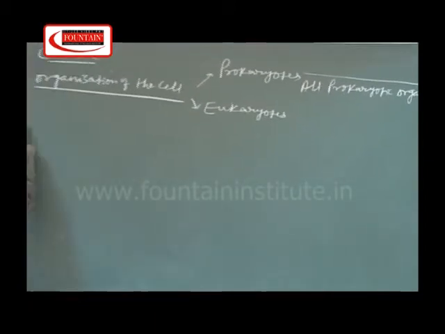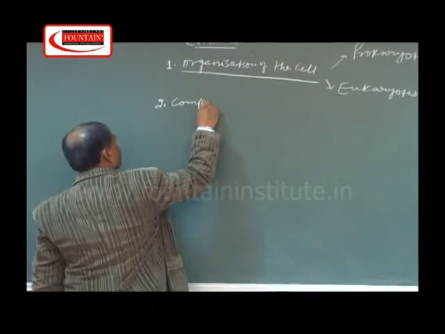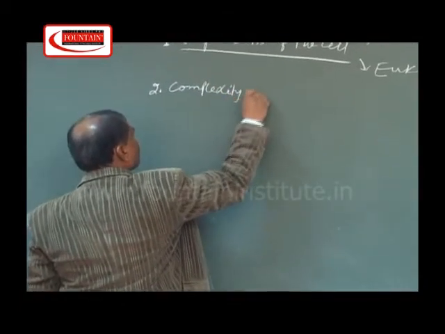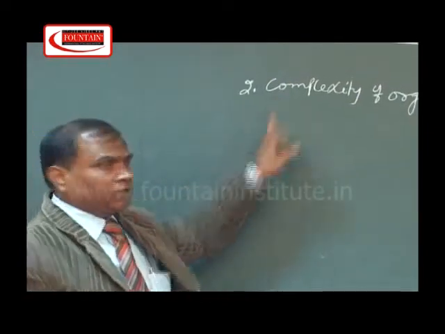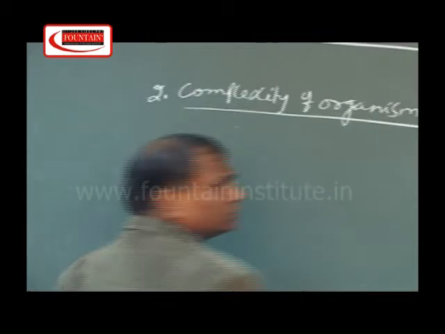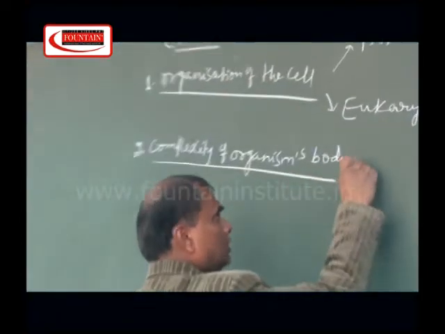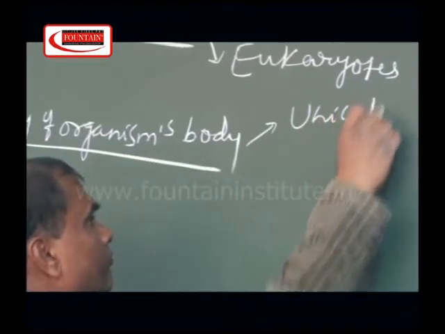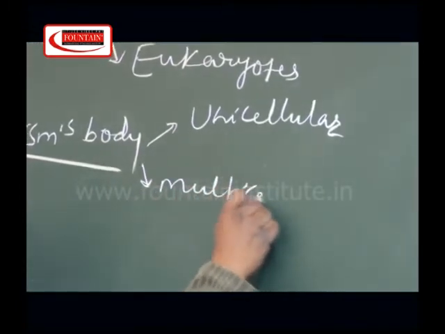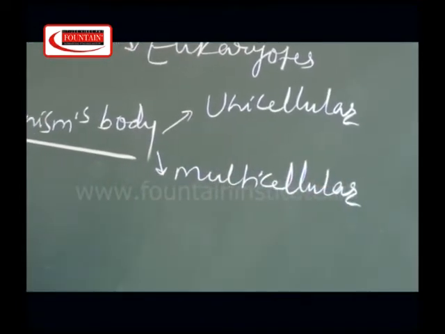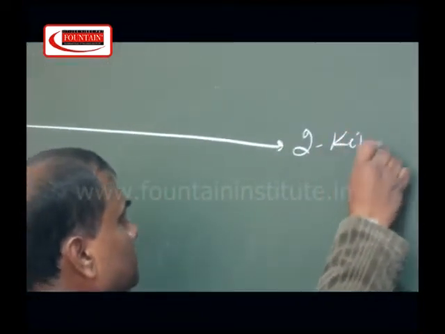The second criteria was complexity of organism's body. Whittaker's second criteria was complexity of organism's body. There are two types of complexity. One is called unicellular, another one is called multicellular. So, for unicellular organisms, Whittaker formed the second kingdom.